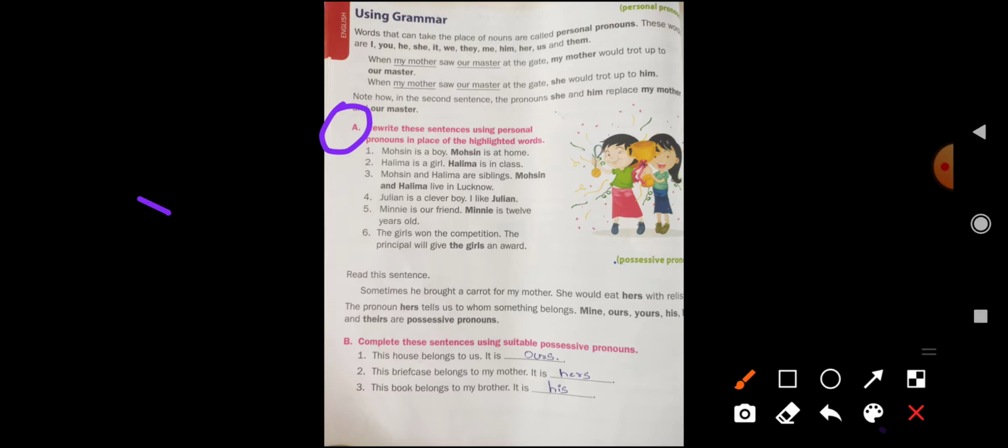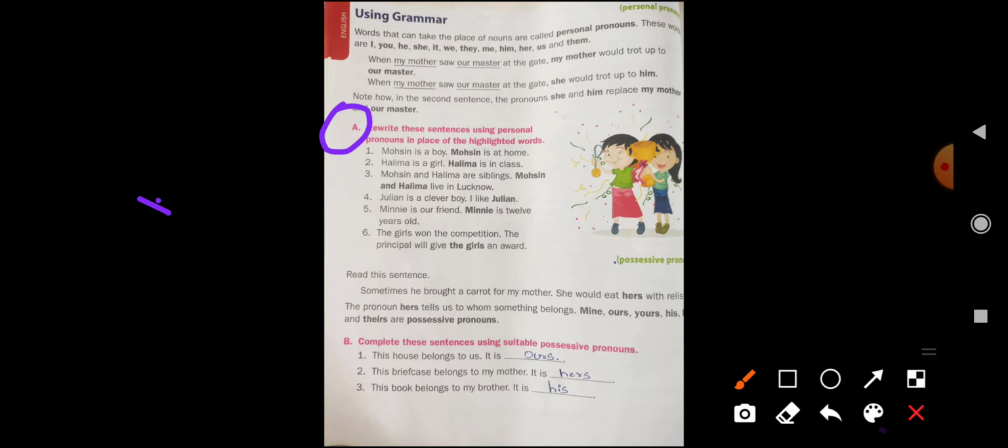For plural nouns we use they, them. For animals and things we use it. There are six sentences to rewrite.